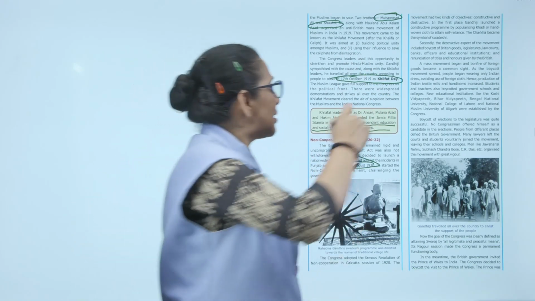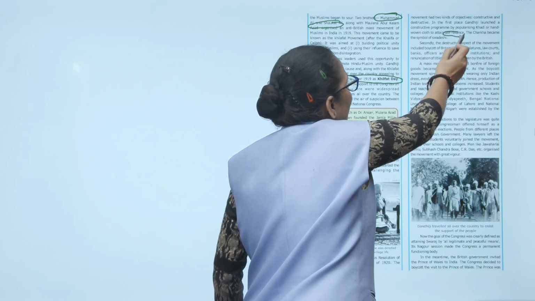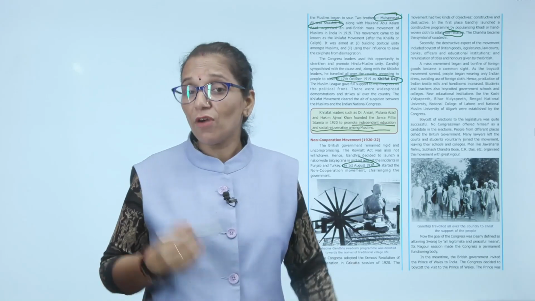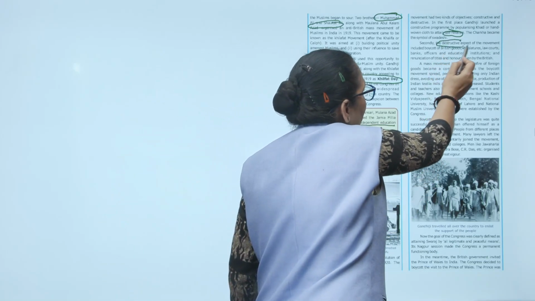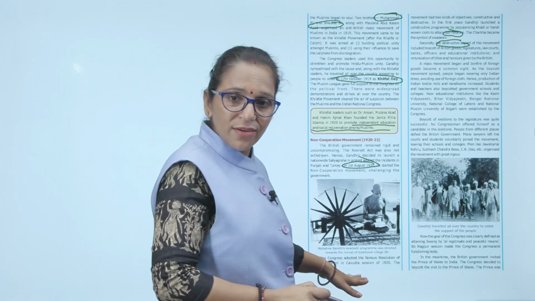In the first phase, Gandhiji launched a constructive program by popularizing khadi, or hand-woven cloth, to attain self-reliance. The Charkha became the symbol of Swadeshi. And the second objective of the non-cooperation movement was the destructive aspect. First was the constructive aspect and second is the destructive.